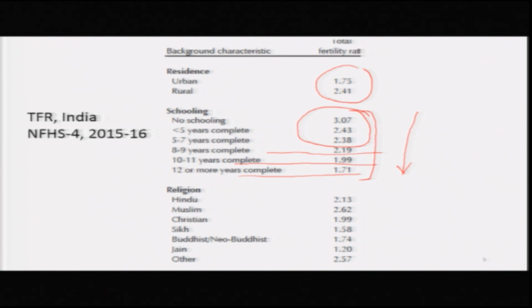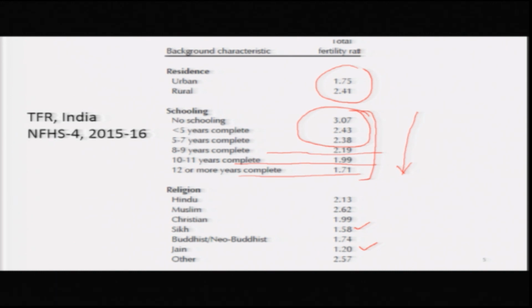If you look at the total fertility rate for different religions, the lowest fertility rate is for Jains, 1.20. Next to that, you have 1.58 among Sikhs. So, Jains and Sikhs have the lowest level of fertility in India, and the reason is that Sikhs and Jains are the wealthiest communities of India.